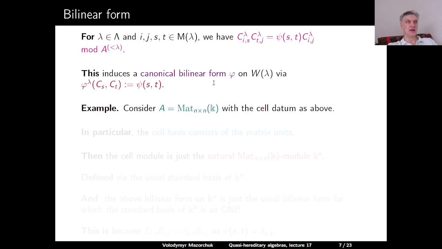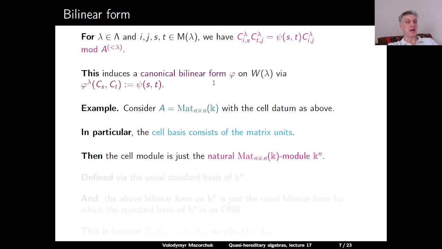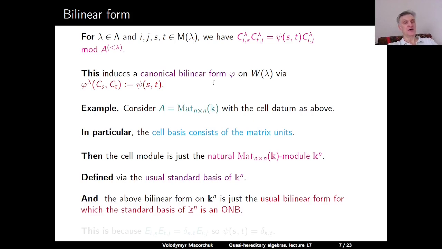For example, if we go back to our example of the matrix algebra as a cellular algebra, then the cell basis of this algebra consists of matrix units, and the cell module, which corresponds to our unique element in the singleton Λ, is just the natural module over the matrix algebra, which is just the field to the power n. And this module has a standard basis, and that's exactly the basis which is used to define the cell module. And the above bilinear form gives us the usual bilinear form on k^n, where the standard basis is an orthonormal basis.